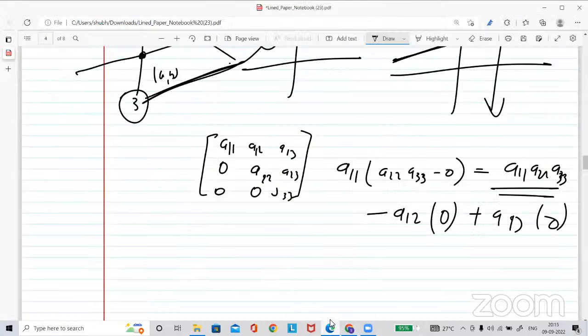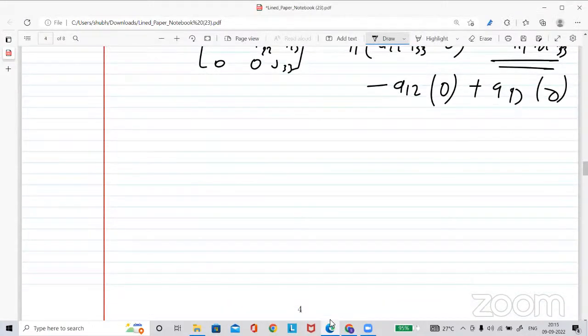The equations: first, A11 square plus A12 multiplied with A21 plus A11 plus 1 equal to 0.